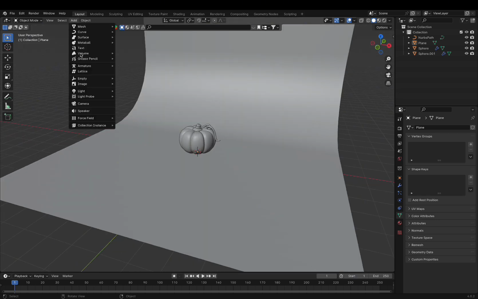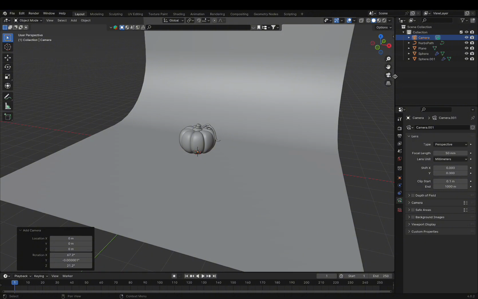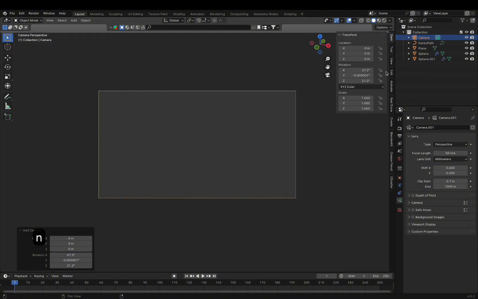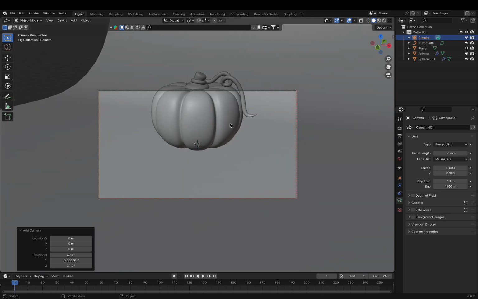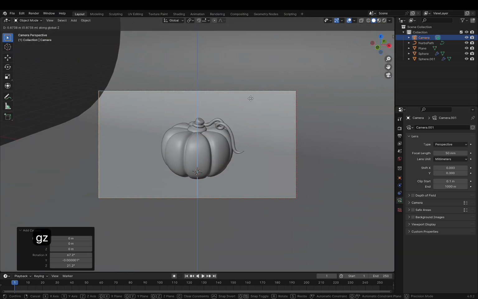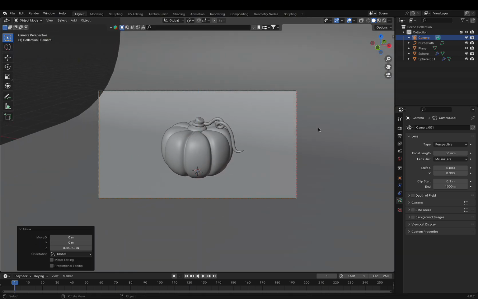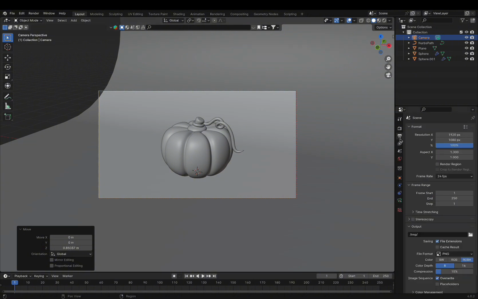Now add a camera, select it, scroll to adjust. And set the output resolution to a square format.